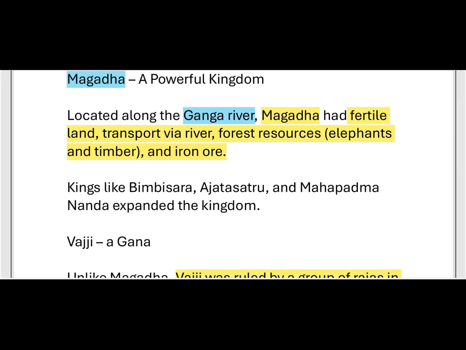In that period, kings like Bimbisara, Ajatasatru and Mahapadmananda expanded the kingdom. So these rulers tried to expand this kingdom, but failed.